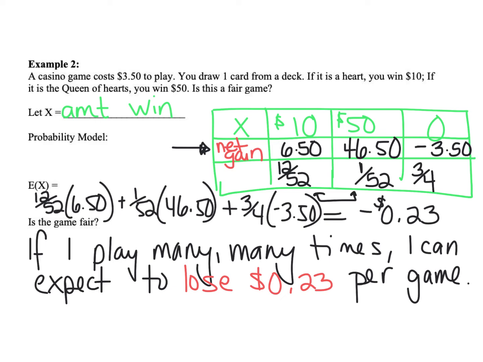So this expected value tells me if I play many, many times, I can expect to lose 23 cents per game, so the game is not fair.